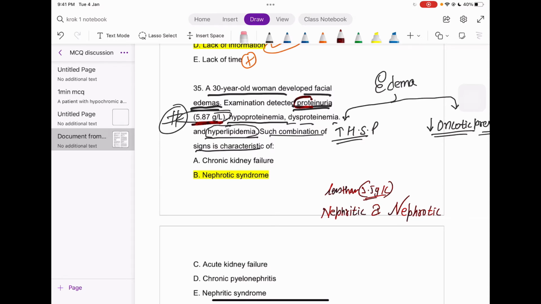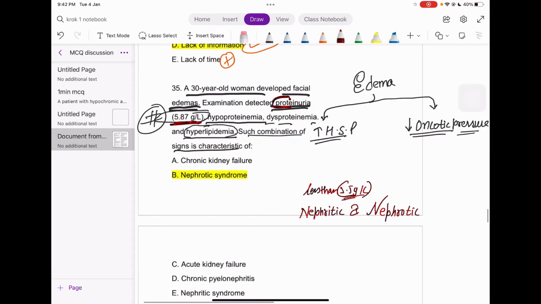Because in some sources it's written as 3, in some books as 3.7, so to be on safe ground I say 3.5 gram per liter. In urine, that's important, right?